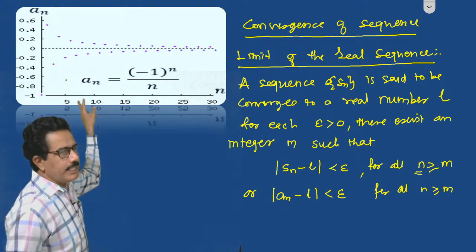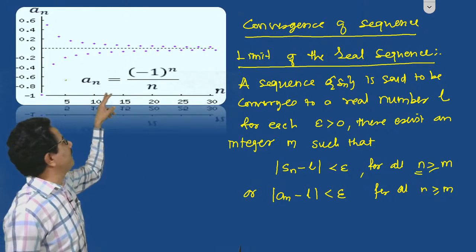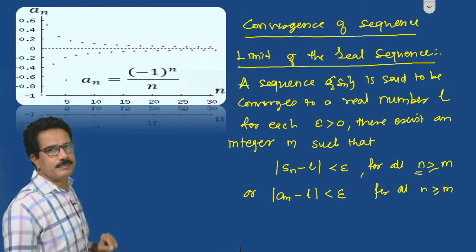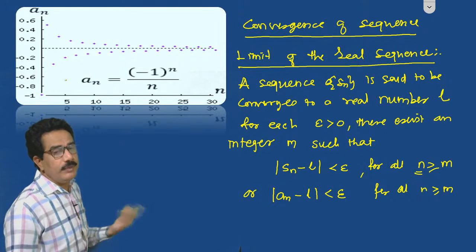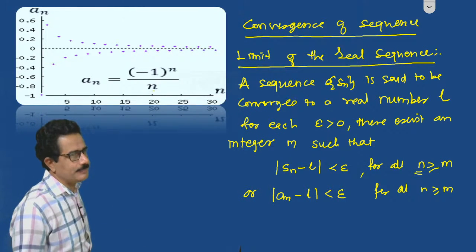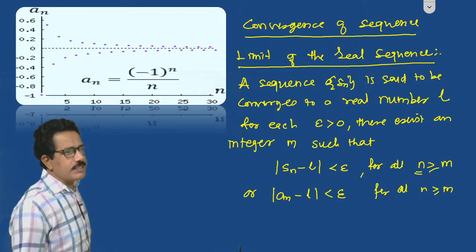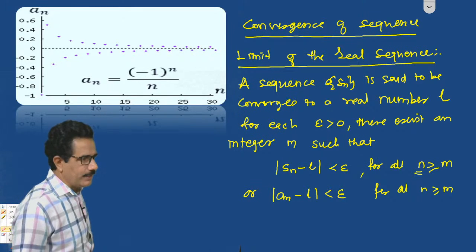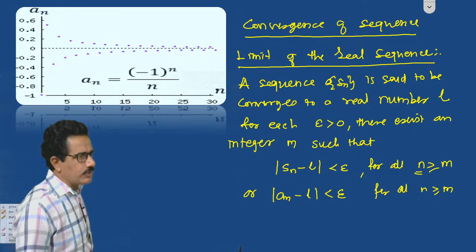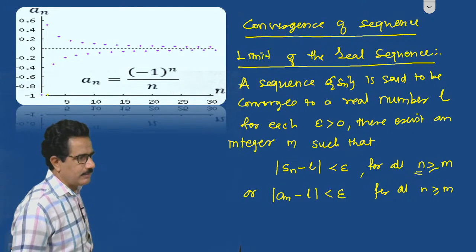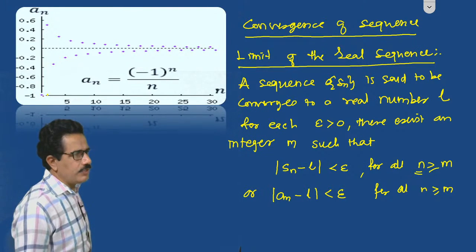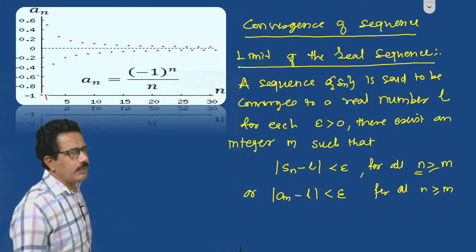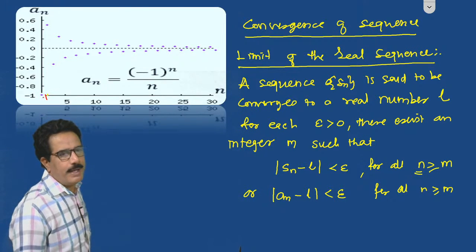Suppose this is a sequence An. We have considered the sequence -1 raised to n divided by n. Then you know that if we put n is equals to 1, then -1 raised to 1 means -1. So the first point we get is, if we put n is equals to 1, the value of this sequence is -1.